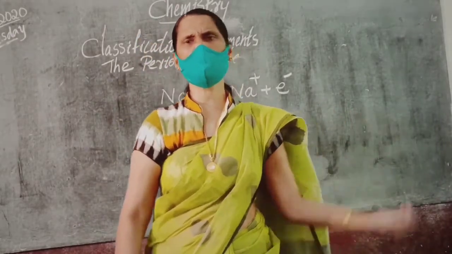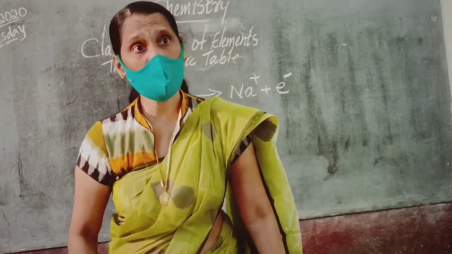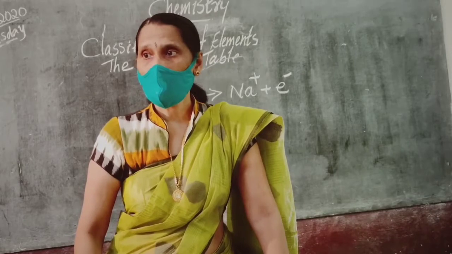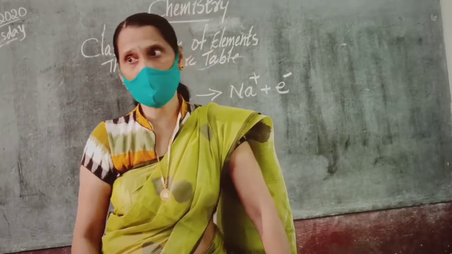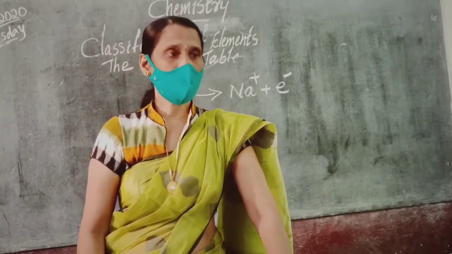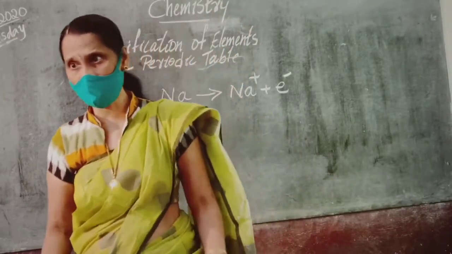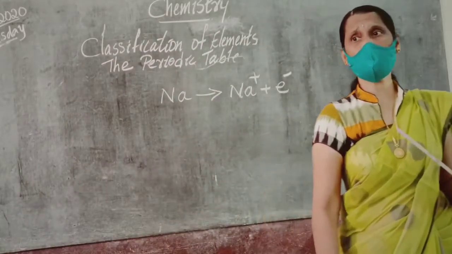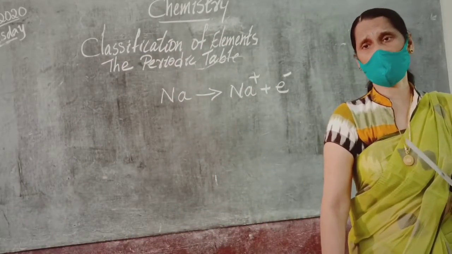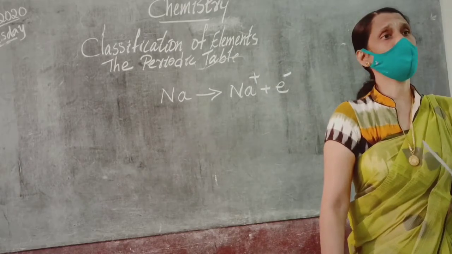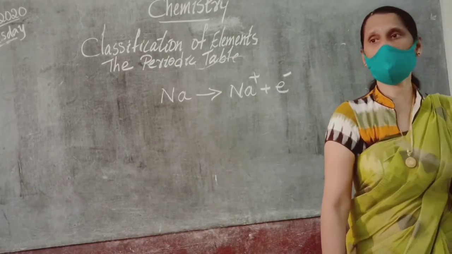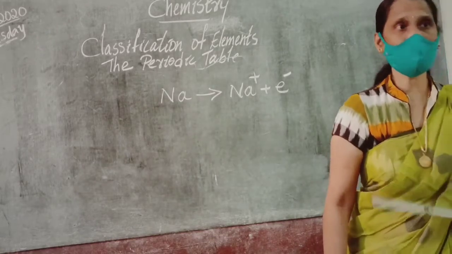We can also say ionization potential. What is ionization energy? The energy required to remove an electron from the outermost shell of the neutral gaseous atom is known as ionization energy.